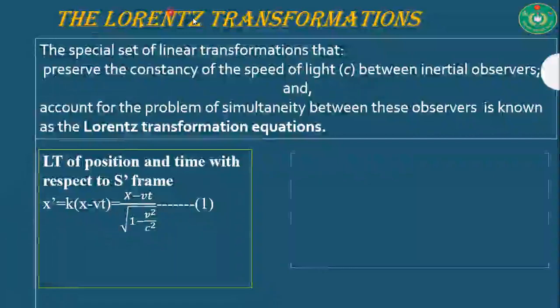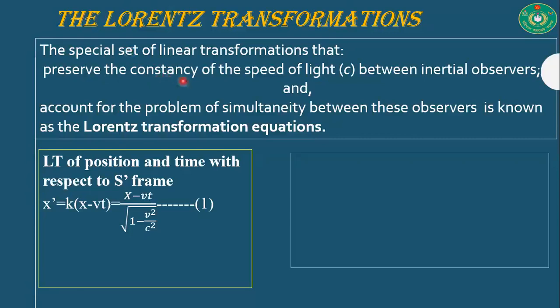Next, the Lorentz transformations. The Lorentz transformation is the special set of linear transformations that preserves the constancy of the speed of light between inertial observers and accounts for the problem of simultaneity between these observers; these are known as the Lorentz transformation equations. From the Galilean transformation, we have seen that the speed of light measured from different inertial frames of reference would be different, but it is supposed to be the same in all inertial frames.